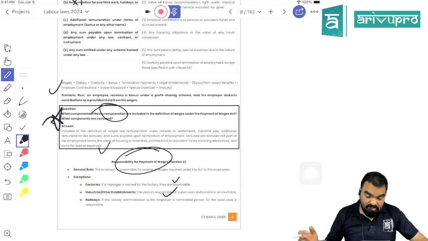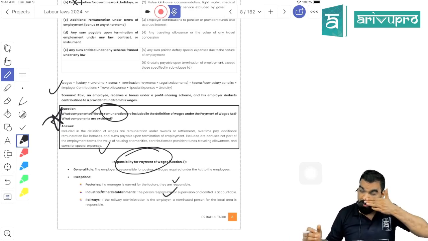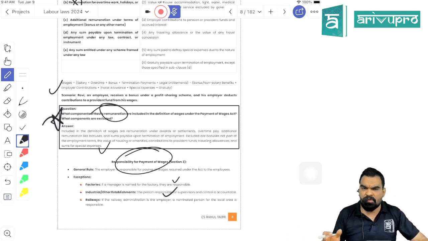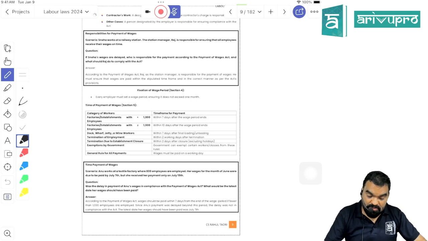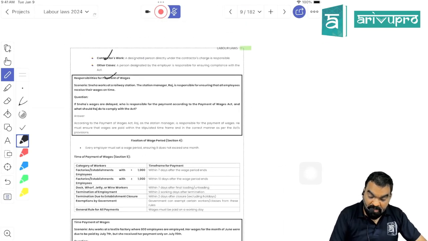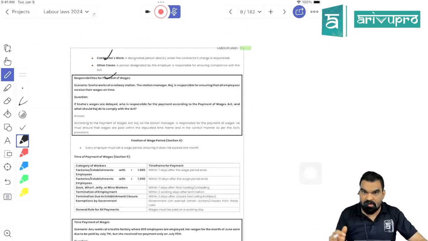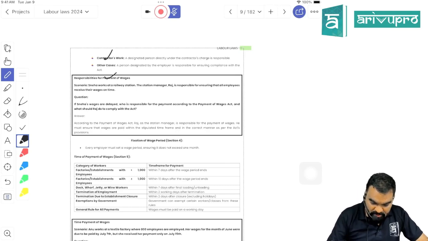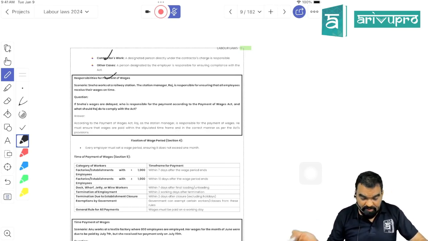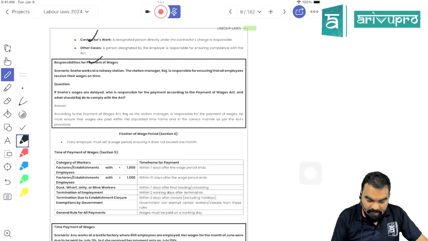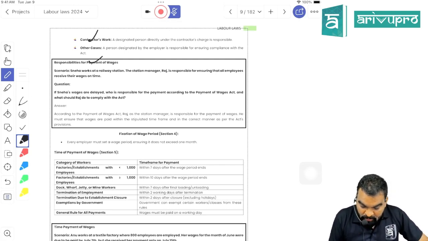Now, in case of an industrial establishment in the form of a company or in terms of railway administration and all, the person who has the ultimate control of the organization will be held responsible for contravention of this act. In case of a contract worker, those who are not directly hired by the employer but hired through the contractor, the contractor would be responsible for the payment of wages. If the contractor fails, then the principal officer, that is the employer, will be held responsible for the same, right?